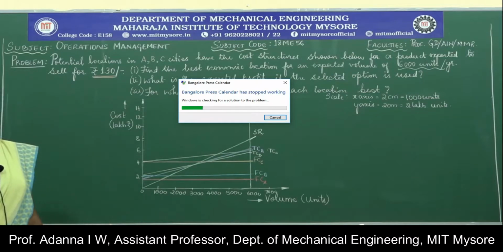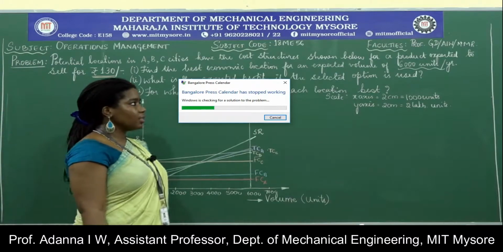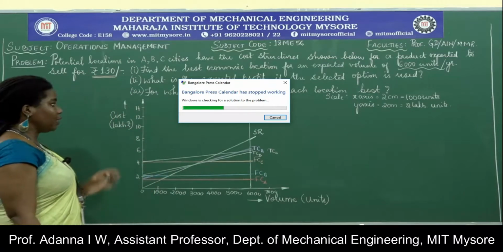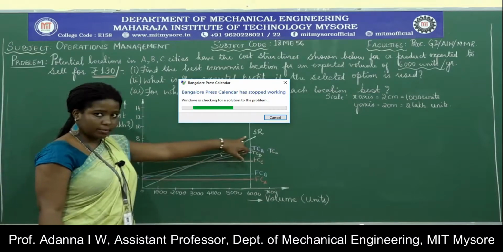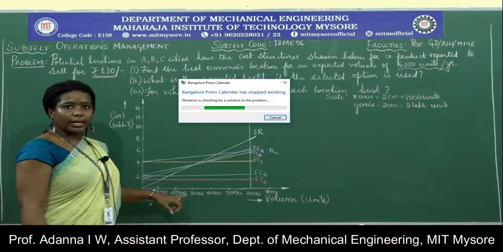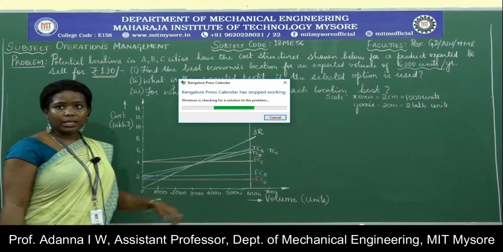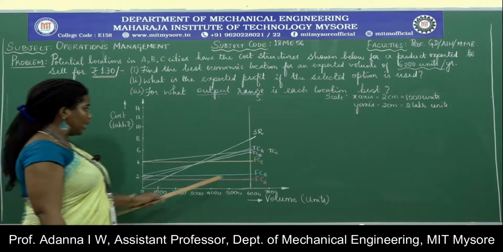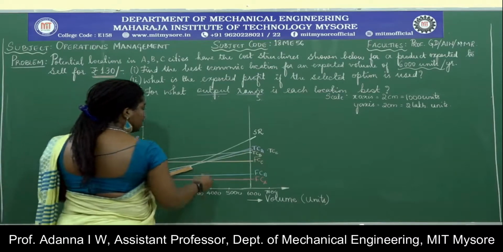Now that we have plotted all of these costs on the graph, the next thing that we need to plot is what is the volume at each of these locations. Now how do we do this? Wherever we have drawn a line that is from 0 to the sales revenue point, wherever these points have met the sales revenue line, if we drop them onto the x-axis, we will see the volume that is incurred. So if we observe here, starting from location A, here the total cost for location A meets this line.